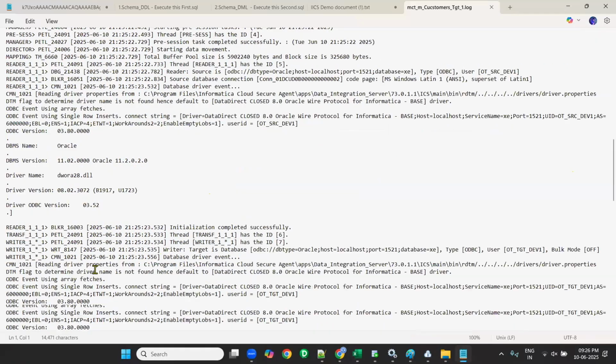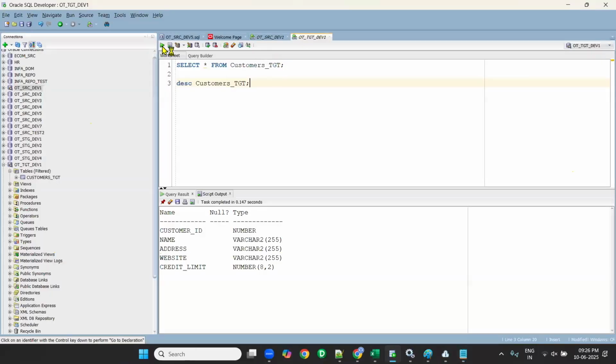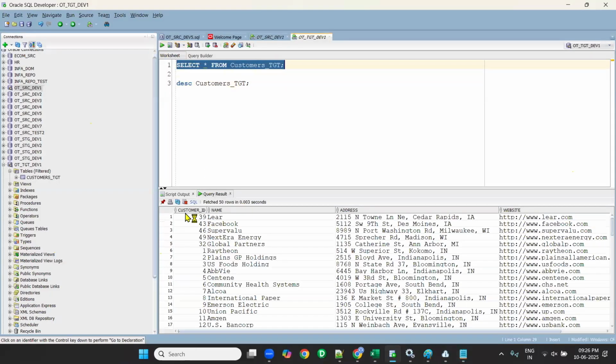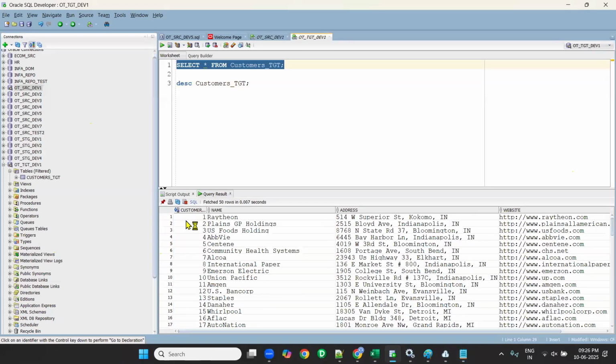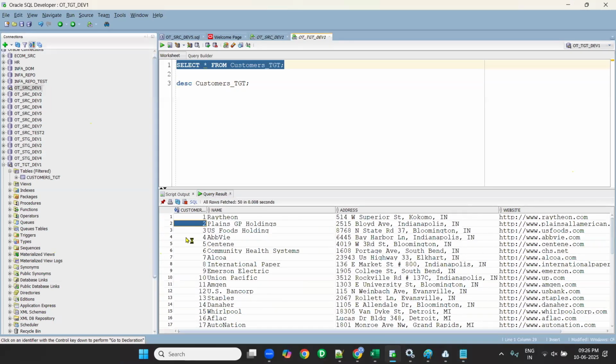You can see the affected output rows, affected rows, applied rows, from source. This is from target. Now check the target table. Go to the target and check the target table. Select star from customers TGT. You can see here customer ID 1 to 50.